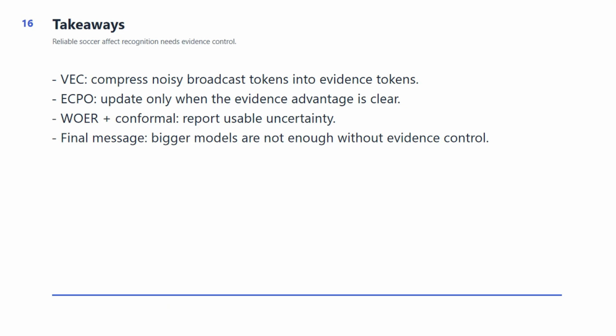Third, WOER plus conformal calibration makes uncertainty usable. The final message is that reliable soccer affect recognition needs evidence control. Bigger models alone are not enough if they cannot distinguish visual evidence from plausible narrative priors.